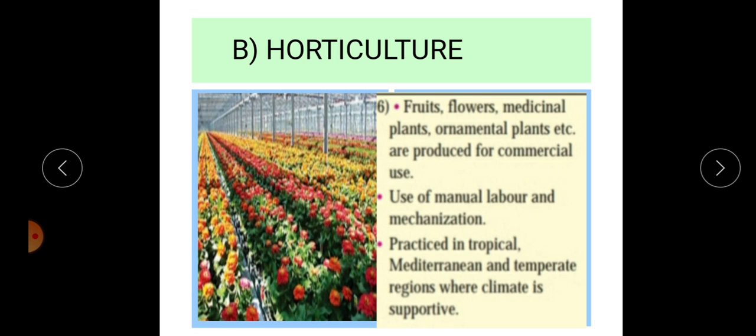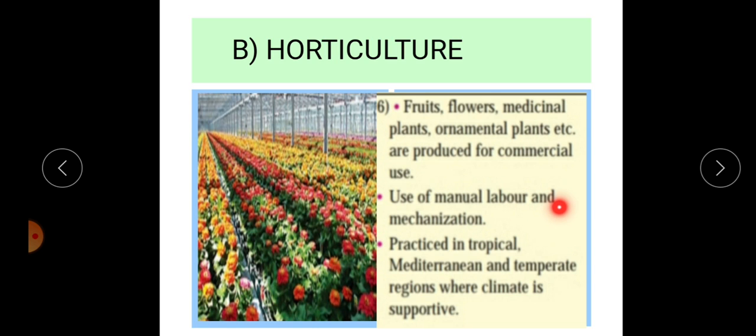The maintenance is also very good, and this farming is developed almost in developed countries where there is a high population density as well as demand for flowers and fruits. Medicinal plants are there, ornamental plants are there.